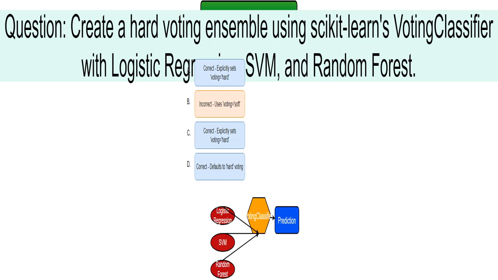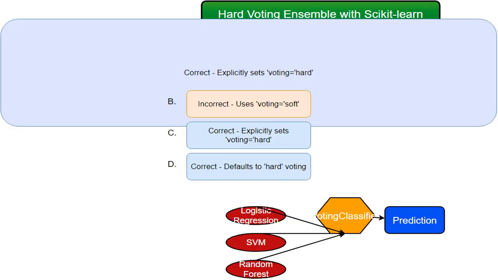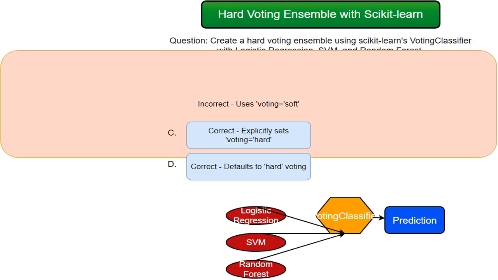The key is understanding how to set up the estimators and choose the right voting method. This code snippet is correct because it explicitly uses the voting equals hard argument within the voting classifier. This ensures that the ensemble uses hard voting, meaning the final prediction is the class that receives the most votes from the individual models. Similar to option A, this also correctly creates a hard voting ensemble. Although the method of specifying the estimators is slightly different, the outcome is the same. The voting equals hard argument is explicitly set, resulting in a hard voting ensemble.